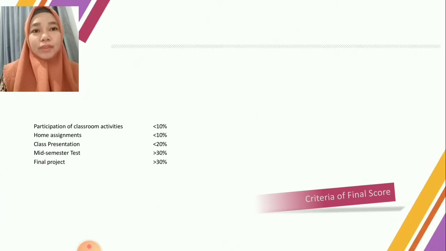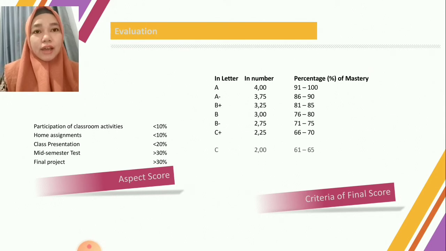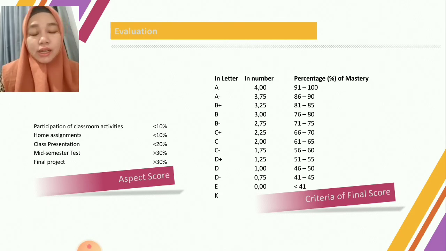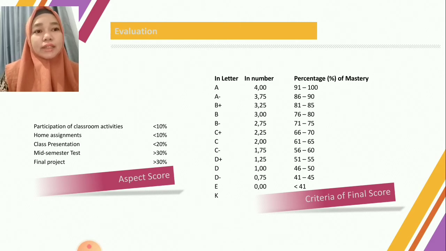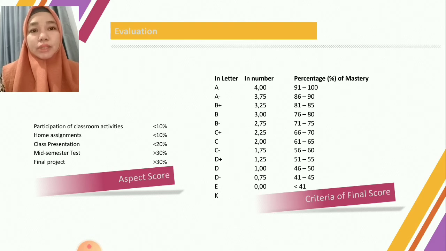Okay, and then the evaluation. After doing this subject, there are criteria for the final score from A minus, B plus, until E. And where does the final score come from? It comes from yourself: from your participation in classroom activities, your home assignments, your class presentation, and your mid and final project.